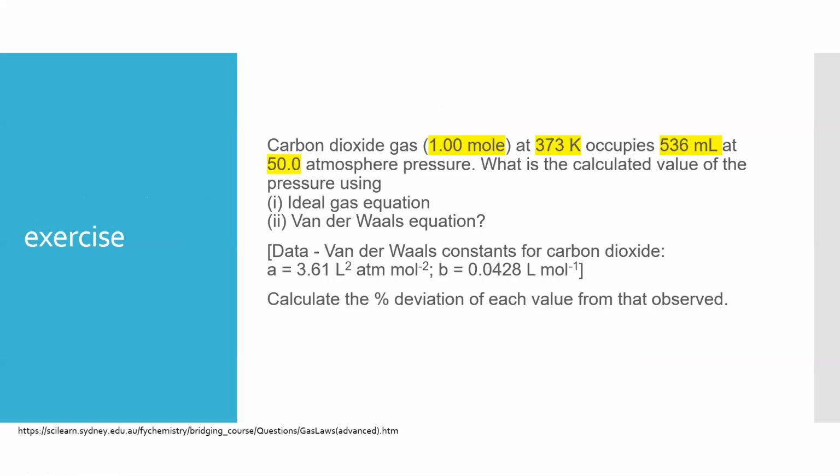So here let's take an exercise. Carbon dioxide gas with this number of moles at this temperature occupies this volume at 15 atmospheres pressure. We need to calculate the pressure by using the ideal gas equation and the van der Waals equation. The a and b constants have been given for the van der Waals equation. Let's calculate the percentage deviation of each value.